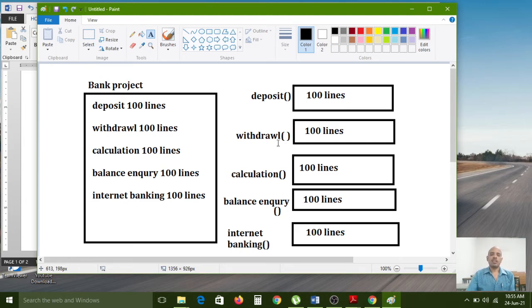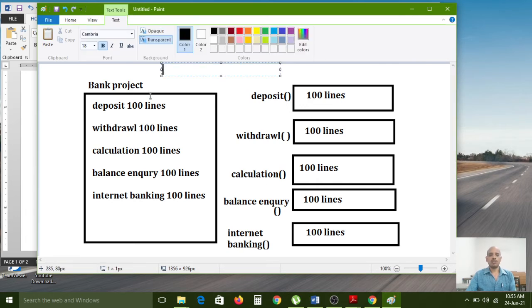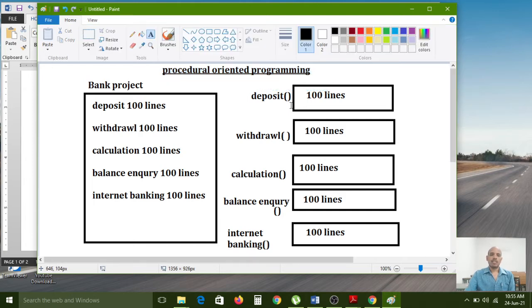So here, what are the options we are using in procedural oriented programming? We are using functions only. In procedural oriented programming, here we have used the functions only. We have used functions, right?